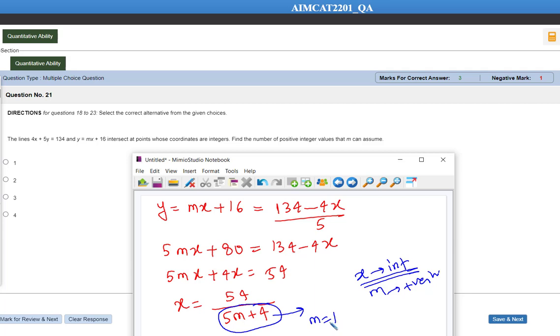M is equal to 3, no. M is equal to 4, no. Likewise, how much can we check? Okay, the factor of 54 is 54 itself, so m is equal to 10. Yes, m is equal to 1 is possible, m is equal to 10 is possible.